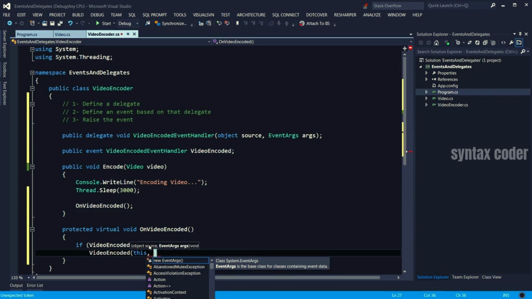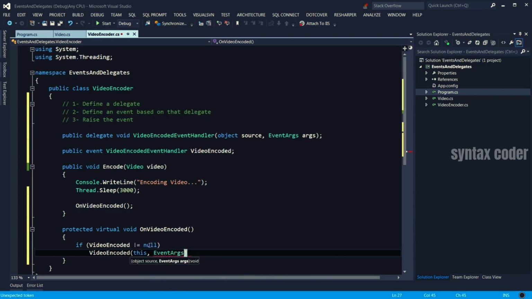And do we want to send any additional data with the event? I would say for now, just to keep things simple, no. So whenever you don't want to send any additional data, you use EventArgs.Empty. This is a static property of this class, which returns an instance of EventArgs which is empty. Later, in the next step, I will show you how we can send the actual video that was encoded.